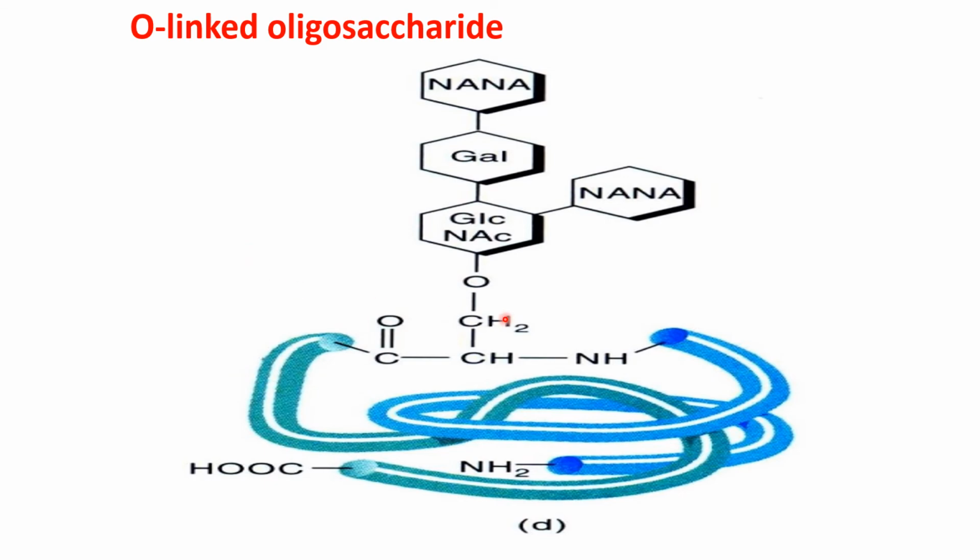This is another class of oligosaccharide attached to the protein part, and you can see here that it is the O-glycosidic type of linkage. So oligosaccharides may get attached to the protein or the lipids either by means of the O- or N-glycosidic linkage.